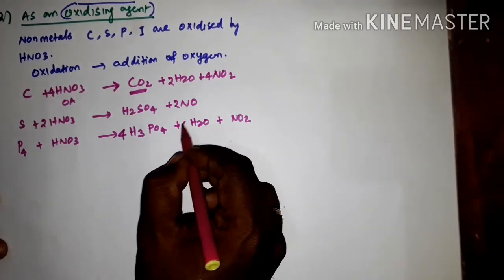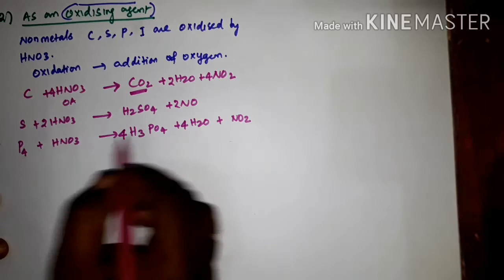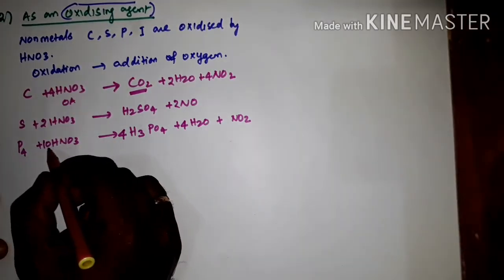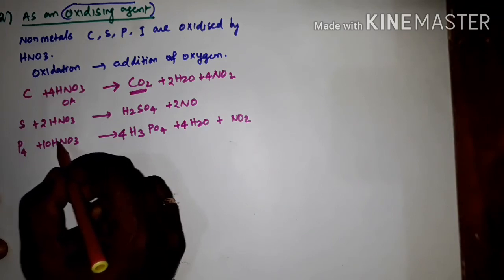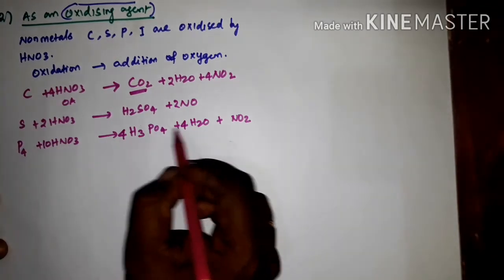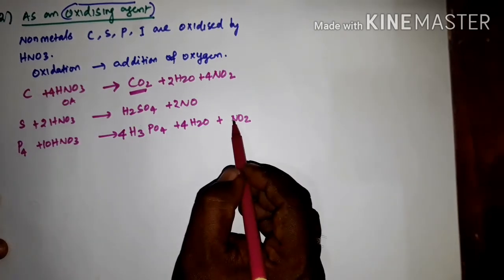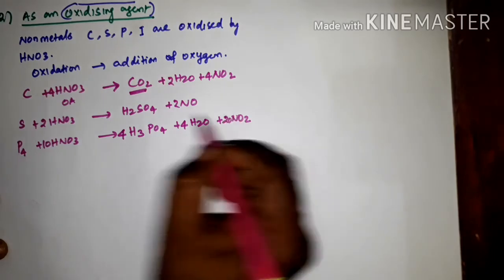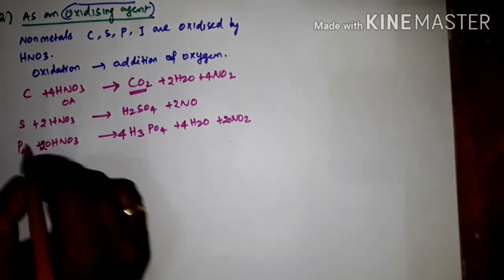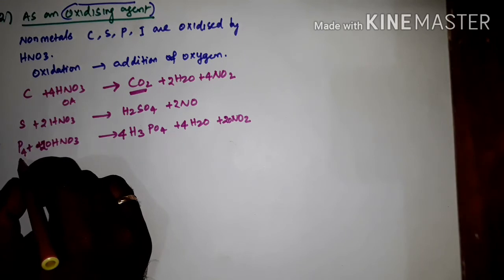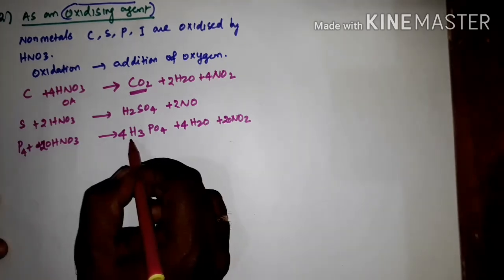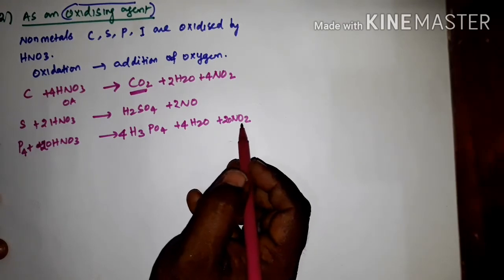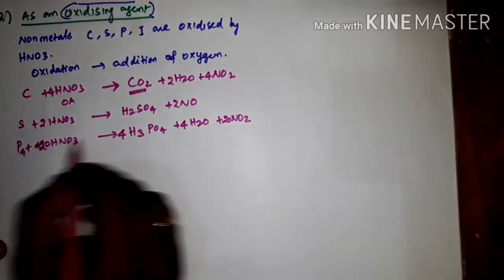Then here add 4. Then here add 10. So how many nitrogen? Sorry, here 20, so add 20 here. So it will be balanced. Here add 20. Okay. So P4 + 20 HNO3 gives 4 H3PO4 + 4 H2O + 20 NO2. So this equation is balanced.